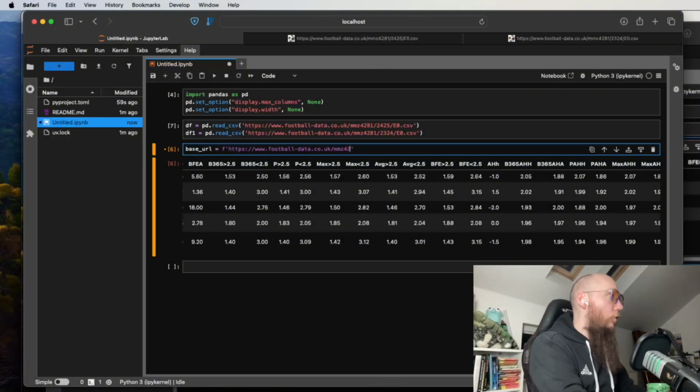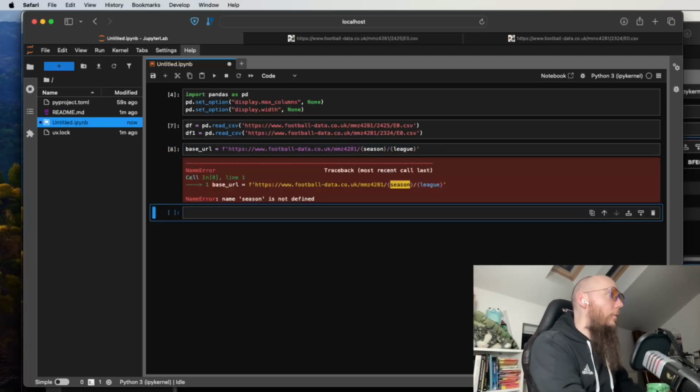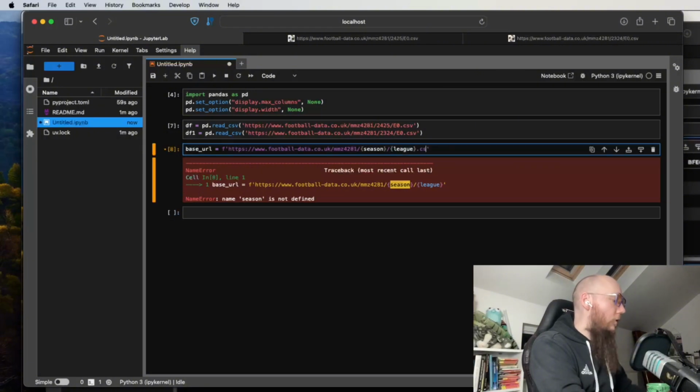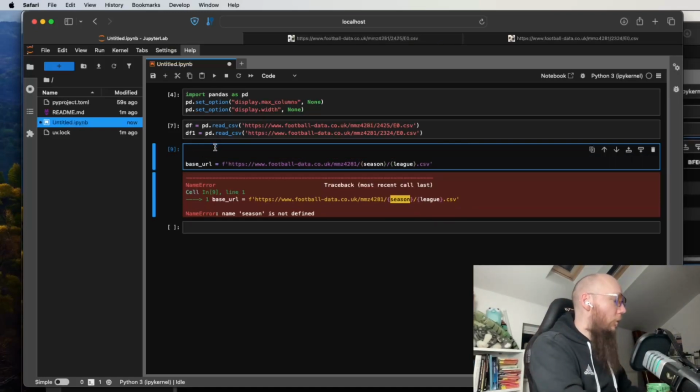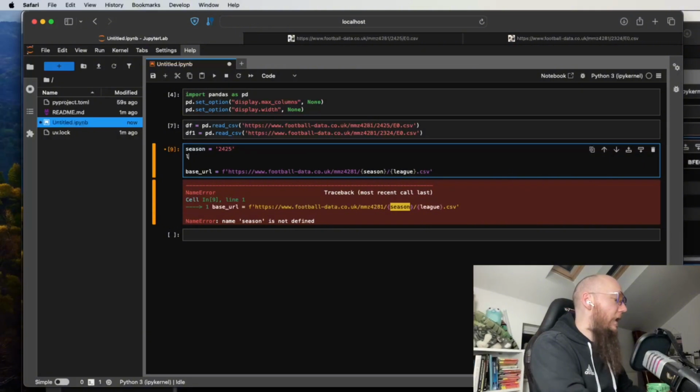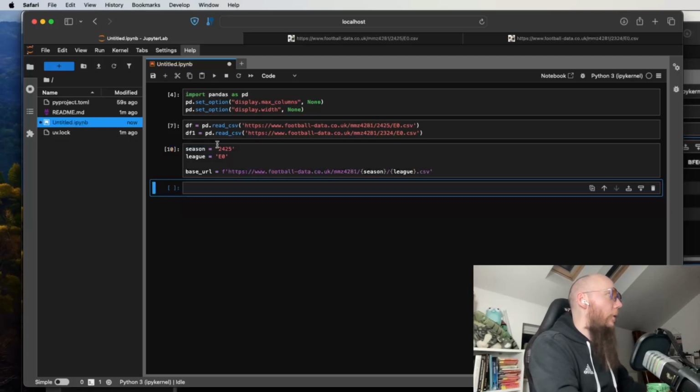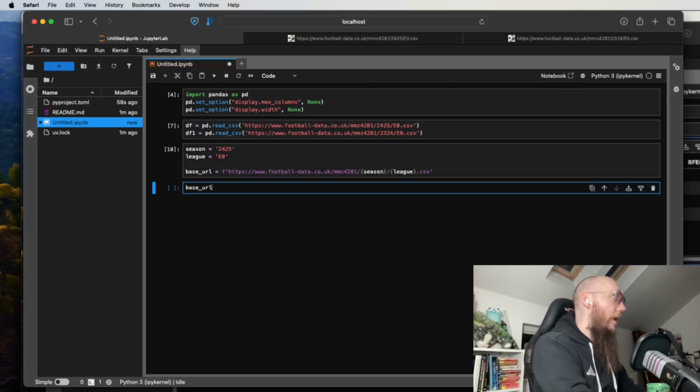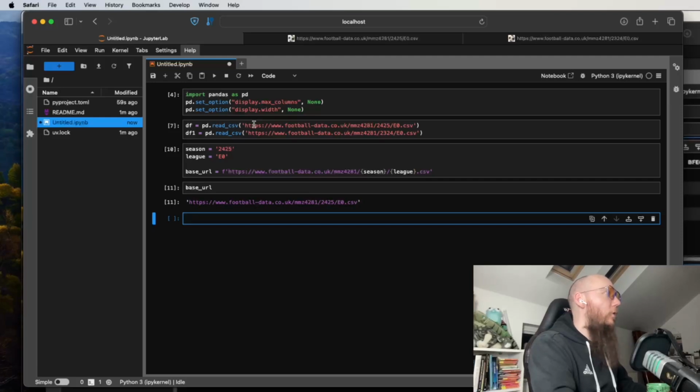https://www.footballdata.co.uk/mmz4281/ and then we're going to say season and then /league.csv. That is our base URL, and it's complaining here saying season and league are not defined. So what we can do is say the season that we're interested in is 24-25, and the league that we're interested in is E0. And at this point, if we inspect what base URL actually is, we now see that we have reconstructed this base URL from up here.